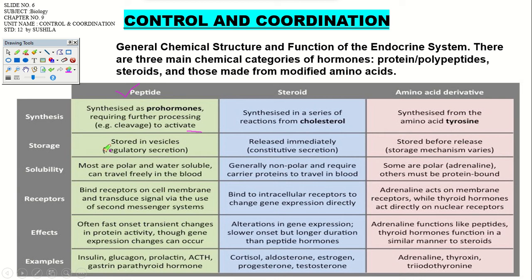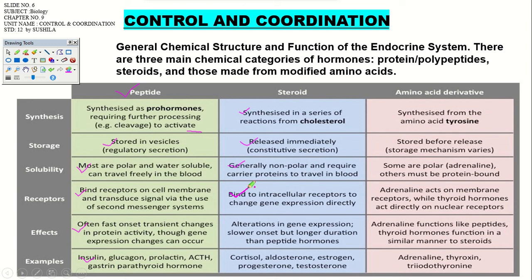What type of storage is it? They are stored in vesicles, right? Now for solubility, most are polar in nature and water soluble, right? And their receptors bind to receptors on the cell membrane, and effects are often fast. Examples are ACTH and parathyroid hormones. Steroid hormones are synthesized from cholesterol, released immediately, and their solubility is generally non-polar and require